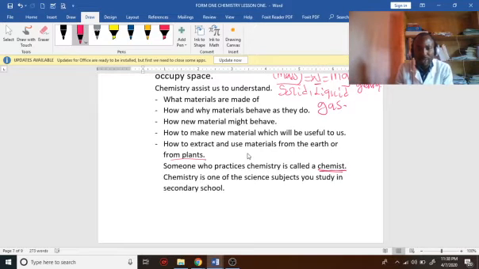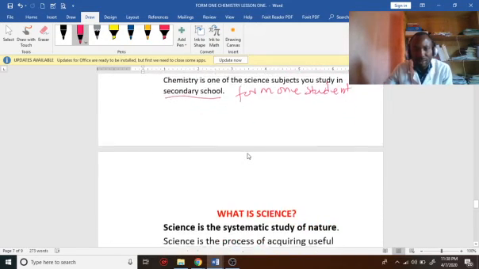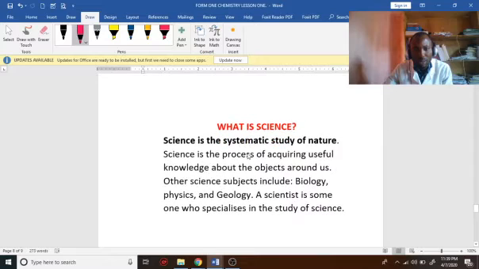Take note. Chemistry is one of the science subjects you study in secondary school. This lesson is for Form 1 students. And so, I'm sure you may be hearing about chemistry probably for the first time. This is one of the science subjects that you are going to be looking at in secondary school. So chemistry is a science subject. We want to quickly look at what science is.